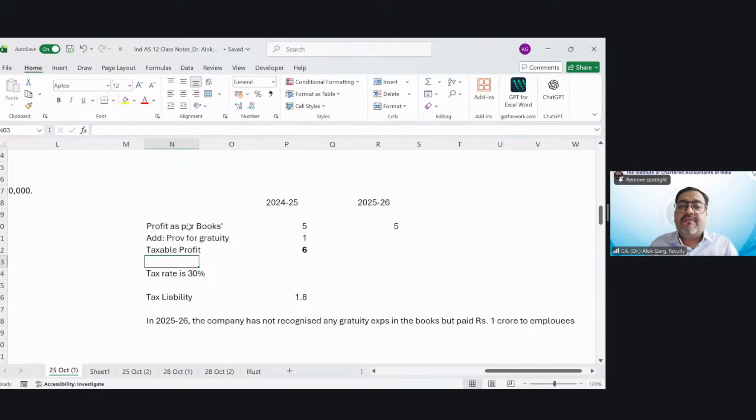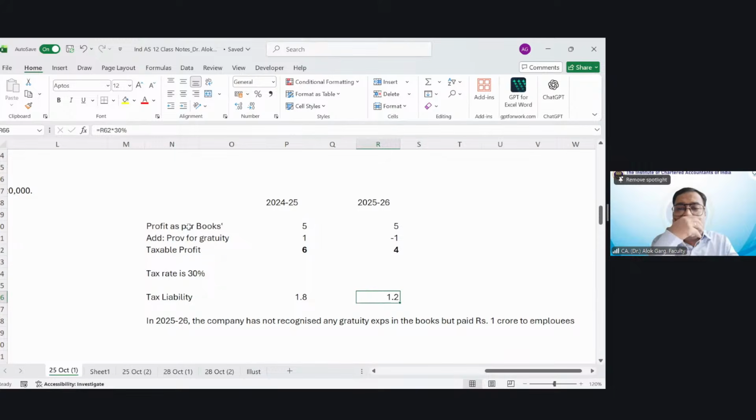Friends, tell me, the profit as per the books is 5 crore only, but here no gratuity expense was recorded, right? And that is why I will not add back anything, but we have paid 1 crore rupees of gratuity. So it means in the next year, this gratuity benefit will be provided. So what will be my expense in the next year? What will be my taxable profit in the next year? My taxable profit will be 4 crore. What will be my tax expense?